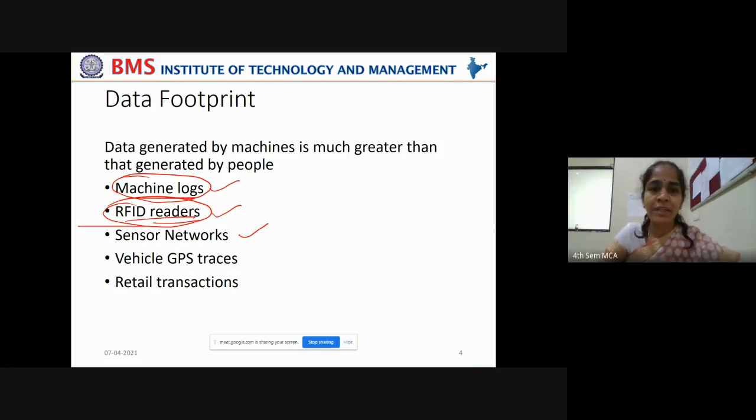And you might have seen in movies, when they want to do some investigation near the toll, they take all this RFID readers' data to keep track of what vehicle has moved across the toll gate, at what time it has moved, or with what speed it approached the toll gate. All this information can be taken from these RFID readers, and even sensor networks.